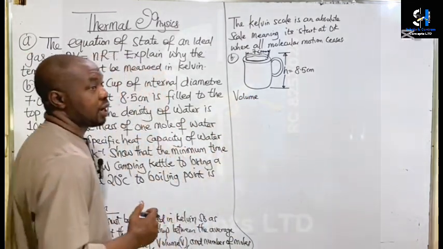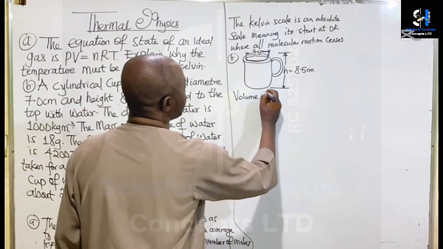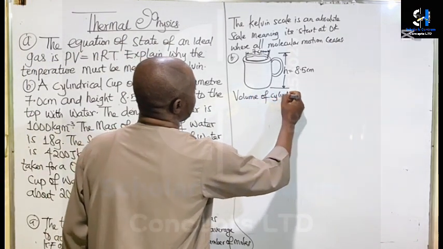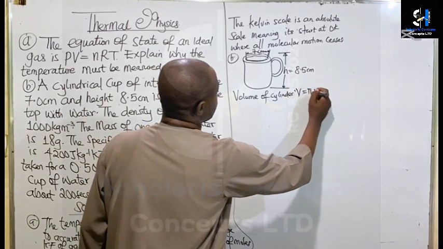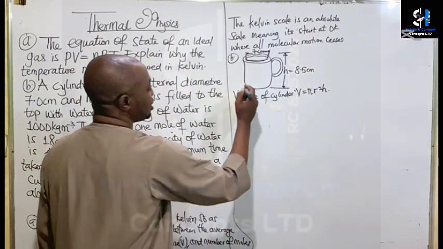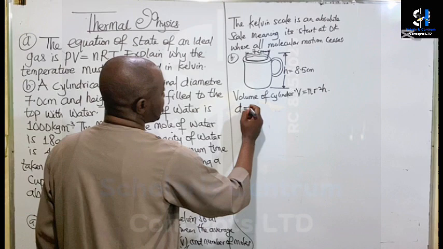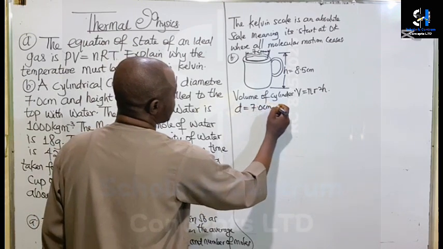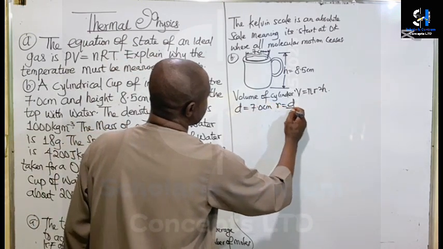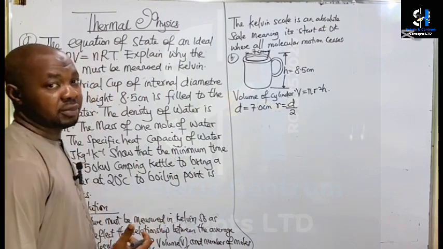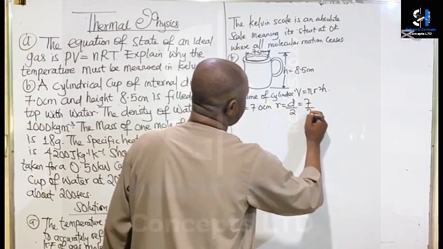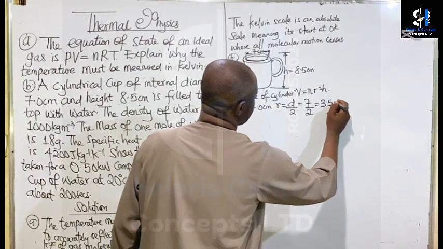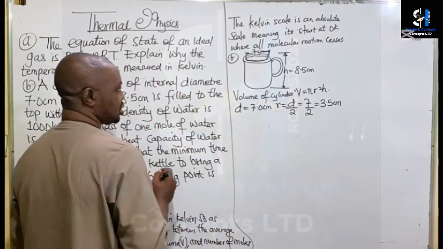V equals pi r squared h. So the volume of a cylinder is V equals pi r squared h. The internal diameter is given to be 7.0 centimeters, so the radius will be d over 2. Half of the diameter is equal to the radius, so we have 7 divided by 2, which is 3.5 centimeters.